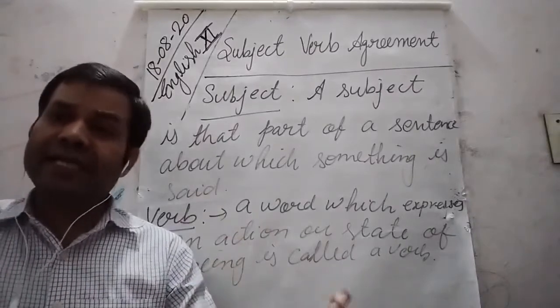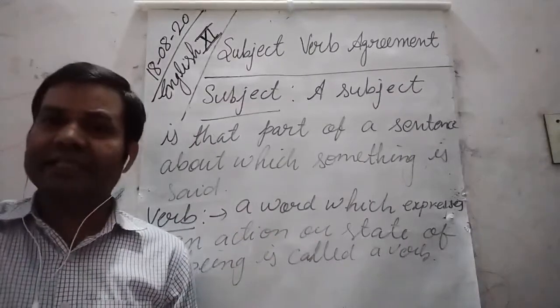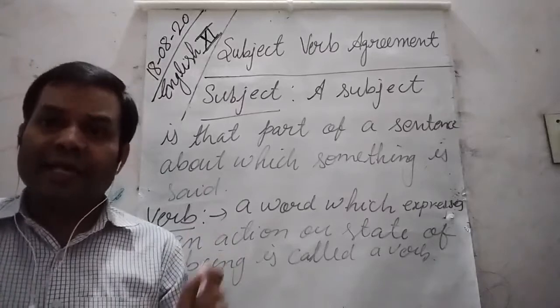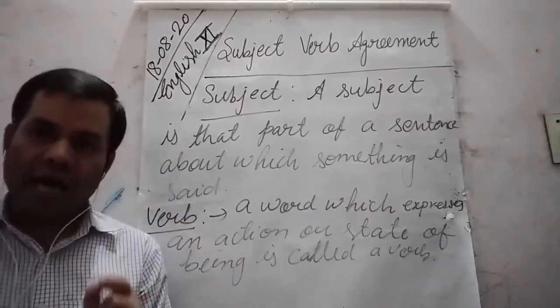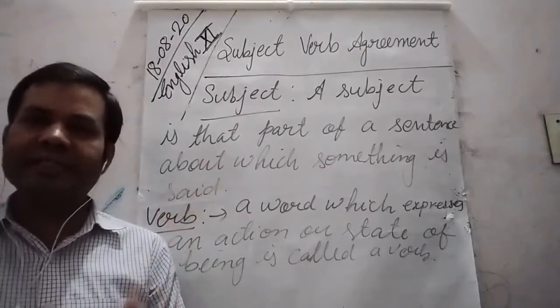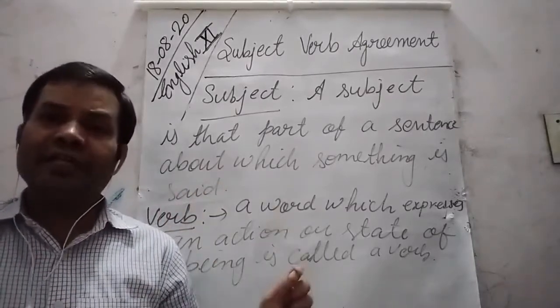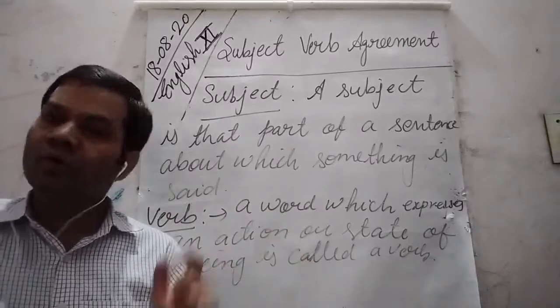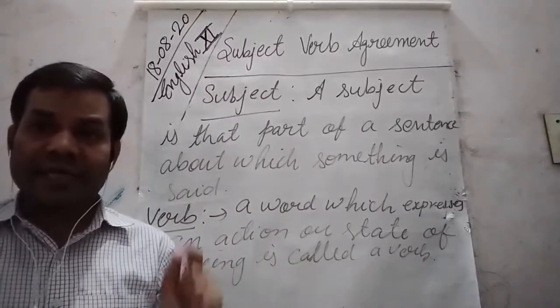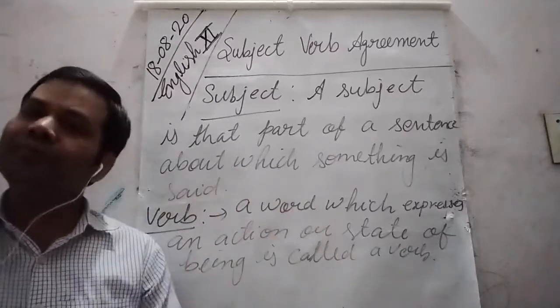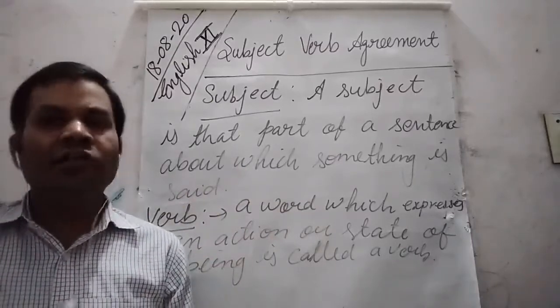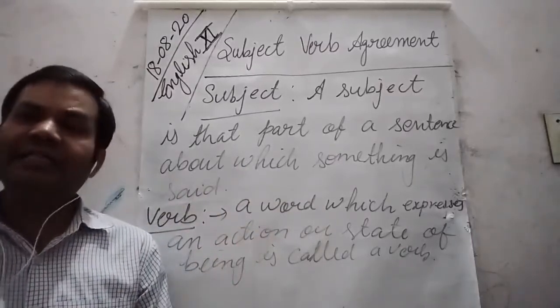Rohan is playing cricket. In this sentence, playing is auxiliary, it's also a verb, a helping verb. Auxiliary means helping verb. So here playing is a verb, because it is expressing an action of play.